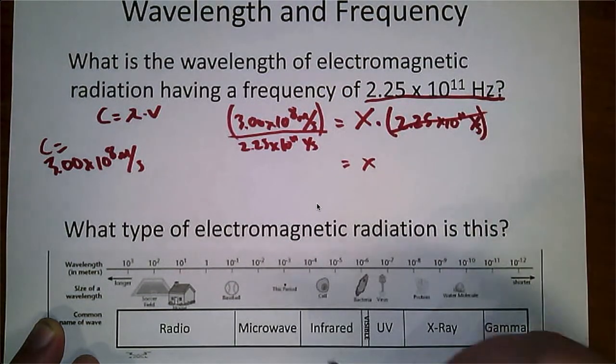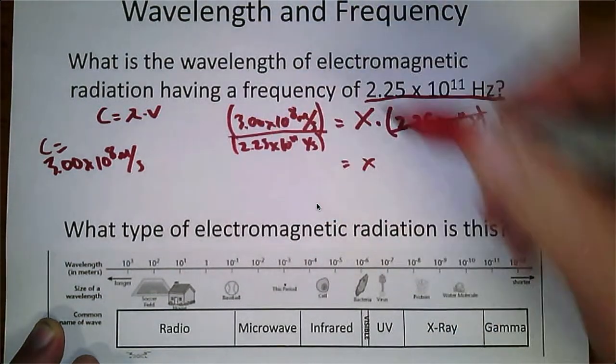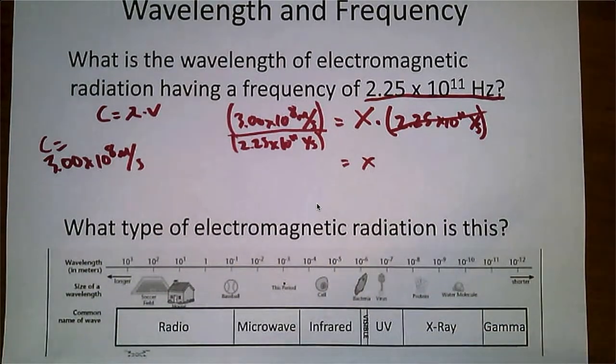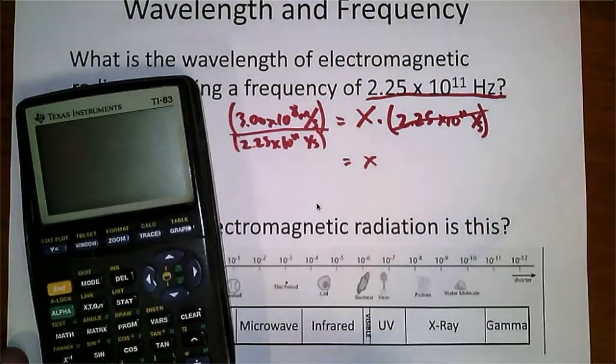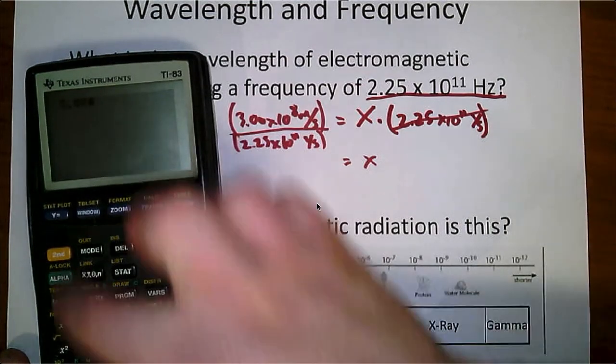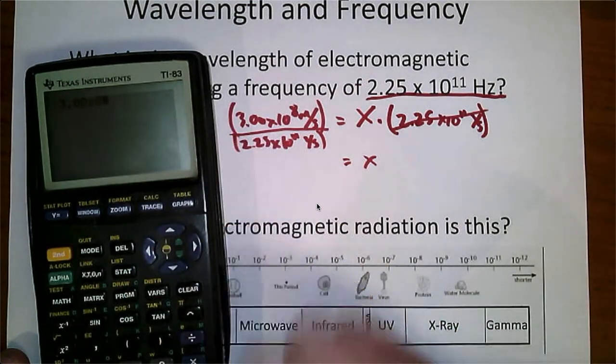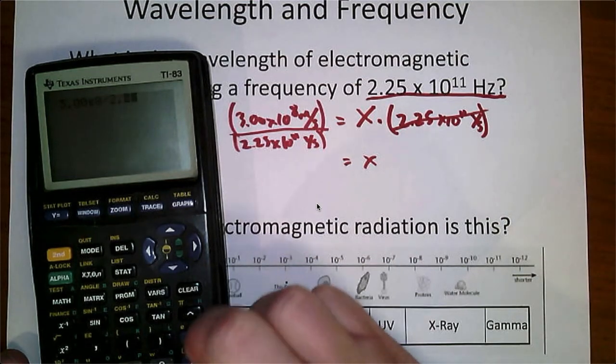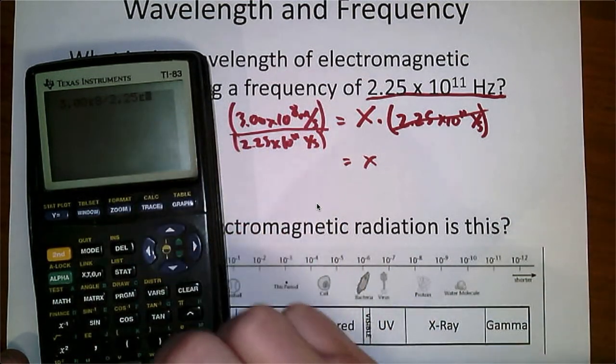Gets rid of this. So, punch this into the calculator. 3.00 EE 8 divided by 2.25 EE 11.